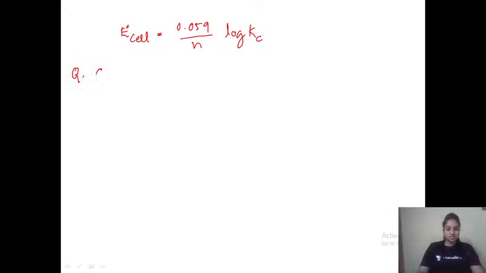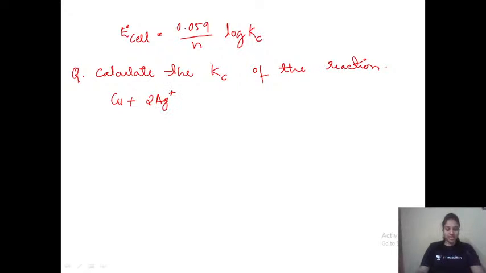Now one question on this. Calculate the equilibrium constant Kc of the reaction. For this you need to know antilog, and log, antilog of positive numbers, and antilog of negative numbers have been completely dealt with on the Unacademy platform on my profile. So please find the link of the concept in a very easy manner. In the electrochemistry chapter I have dealt with this. So please go through it and refer your friends as well.